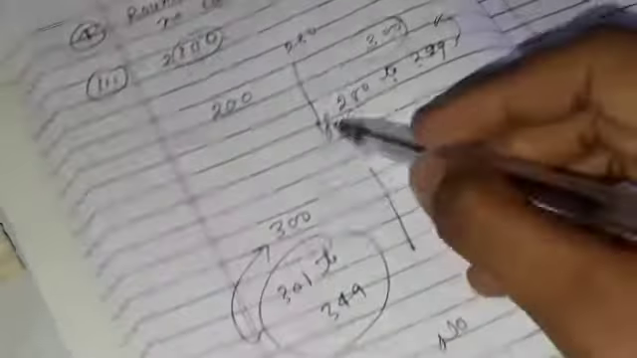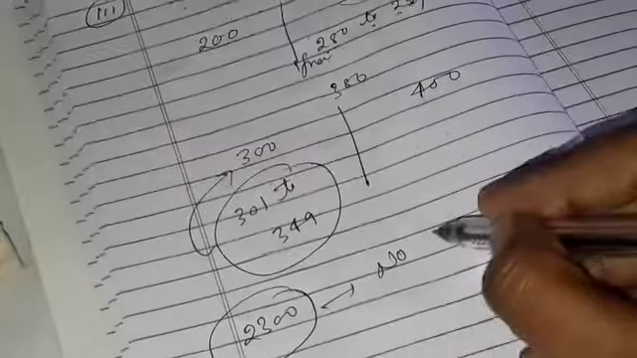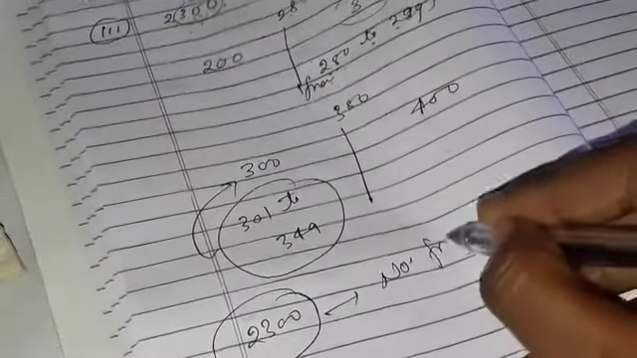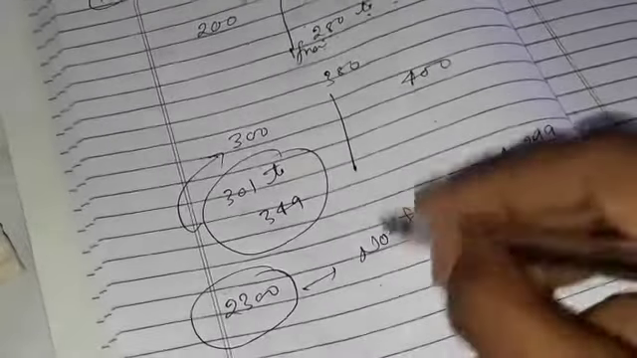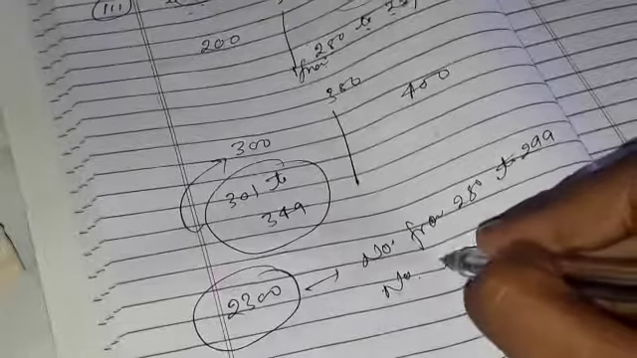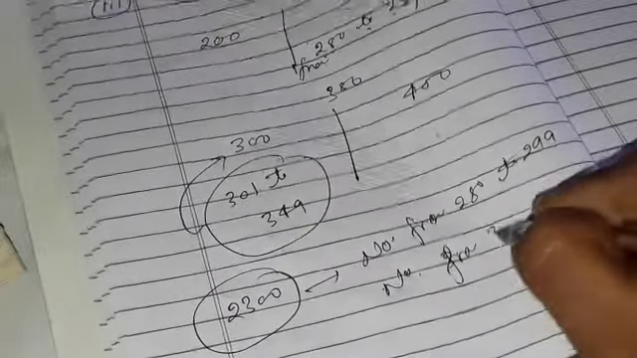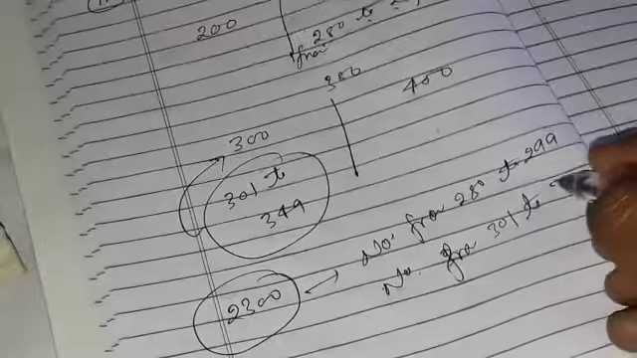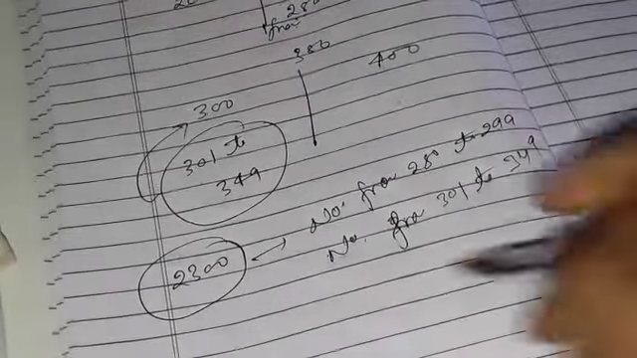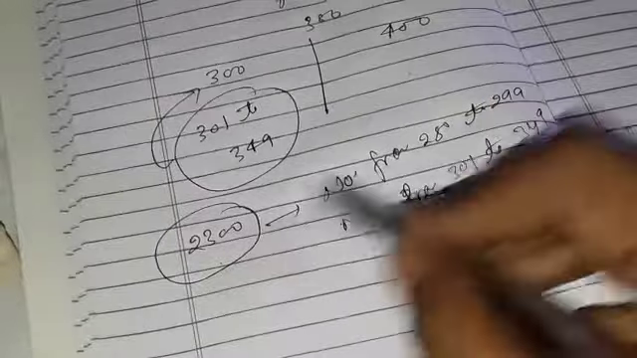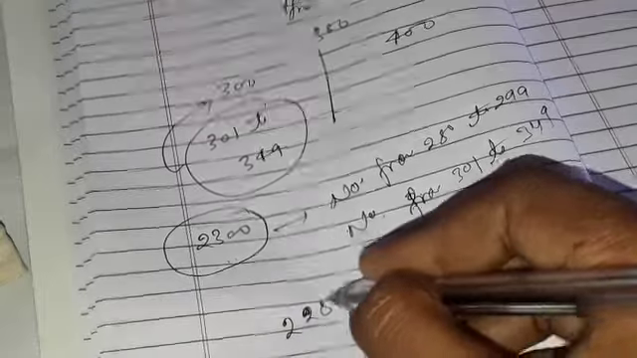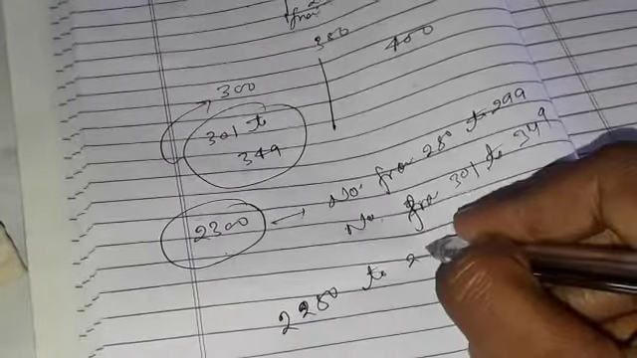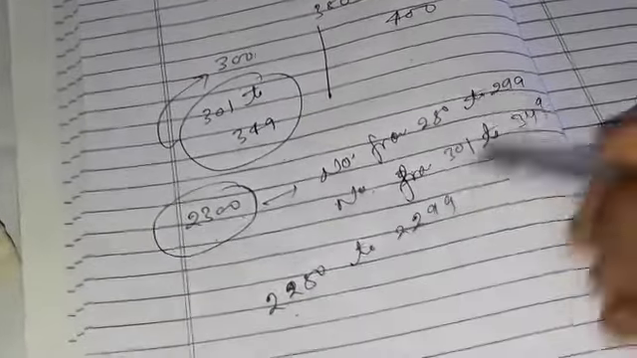numbers from 250 to 299, and also numbers from 301 to 349. So class, how to write this? Numbers from 250 to 299. So these numbers are very near to 2300.